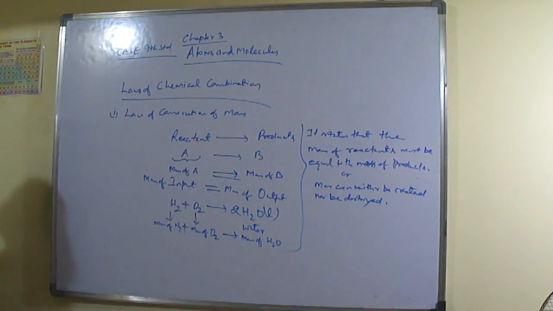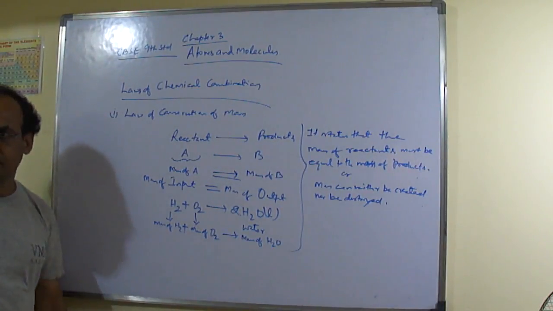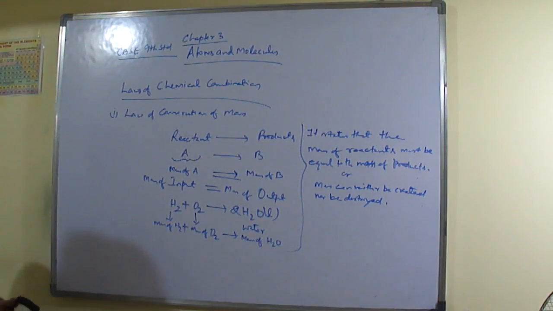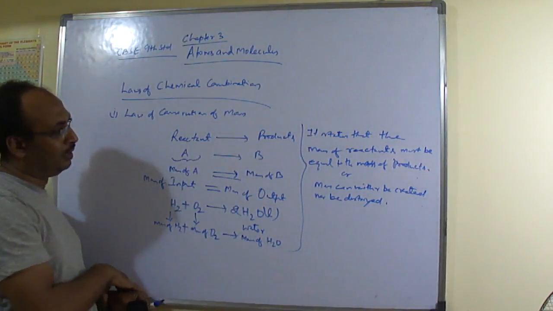Understood now? Okay? Good. Right. So, note it down. Yes, this is reactant, this is product.